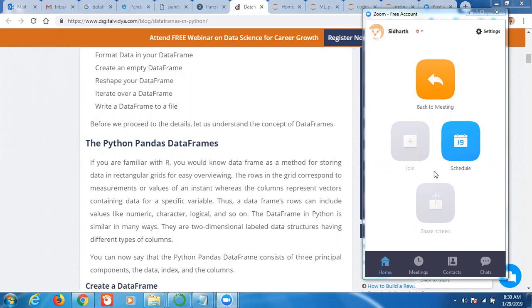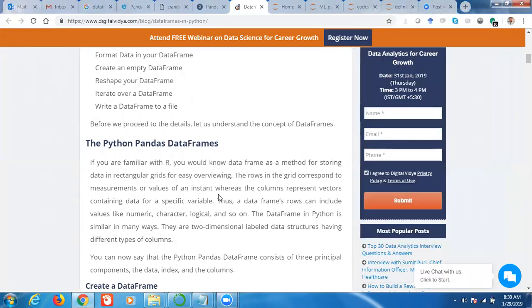Yeah. So, as I mentioned, the purpose of data frames is to store the data in rectangular grids for easy overviewing and for performing various operations conveniently. That is the reason that in machine learning or data science, we store the data in a data frame. That is a very common thing while performing machine learning code, that we store our data in data frames, in a rectangular form. Have you understood the purpose of data frames?